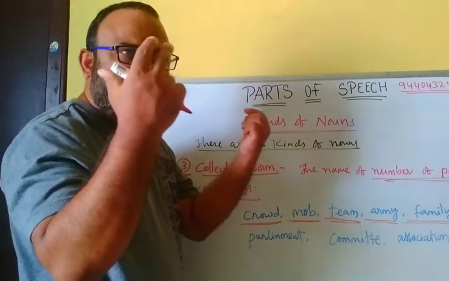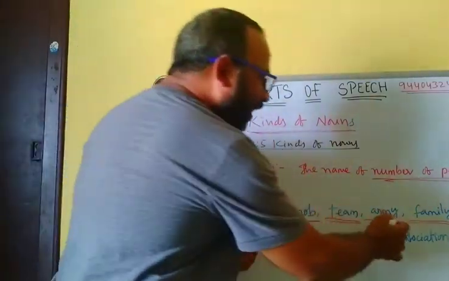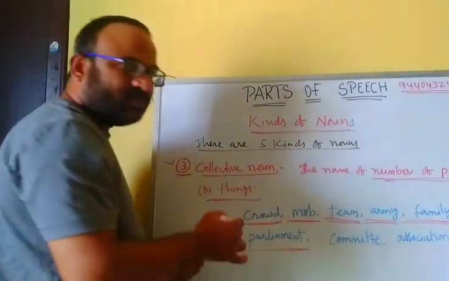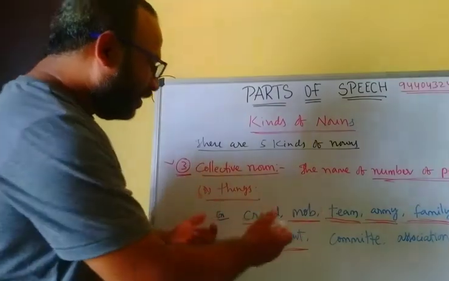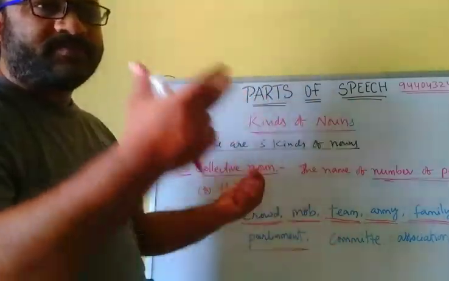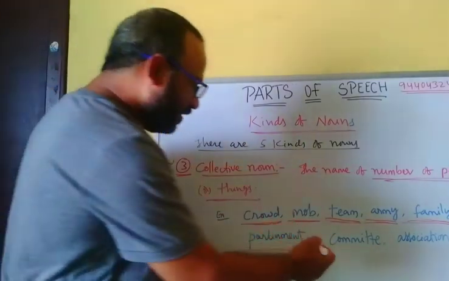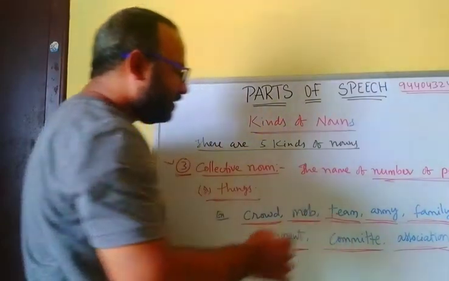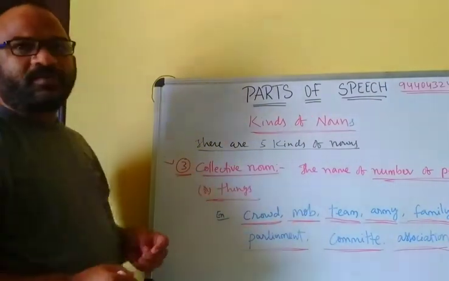Army and family, parliament, a group of MPs, members of parliament. Committee and association. These are called collective nouns.